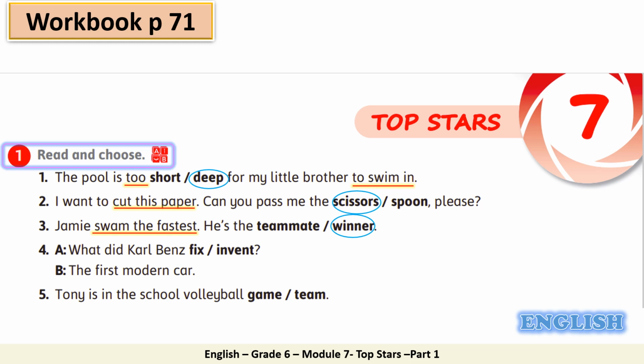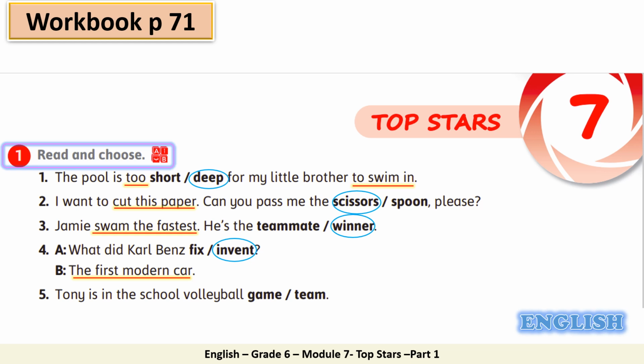Number 4, we have question and answer. What did Carl Benz fix or invent? The answer of this question is the first modern car. So here, the first modern car can be a key sentence to help us find the answer. So the first modern car was invented by Carl Benz. Very good. So we say, what did Carl Benz invent? Very good.